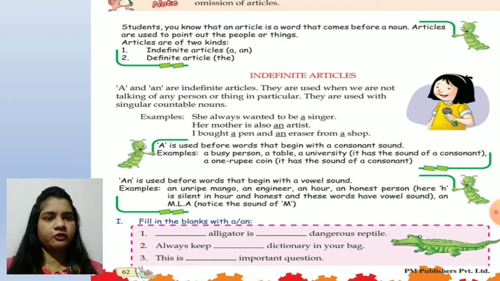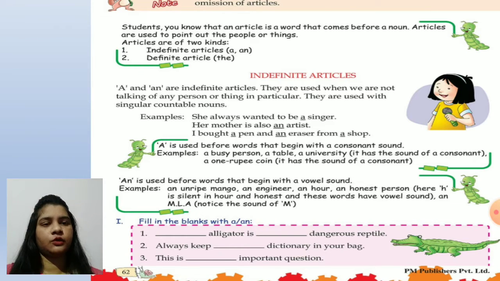An is used before words that begin with a vowel sound. Example, an unripe mango, an engineer, an hour, an honest person. You will say H is a consonant, then why have we written an? So here H is silent in hour and honest, and these words have a vowel sound. Okay, an MLA. When I am saying M, it is giving the sound of 'em', that is the sound of a vowel. So an MLA, notice the sound of M here.